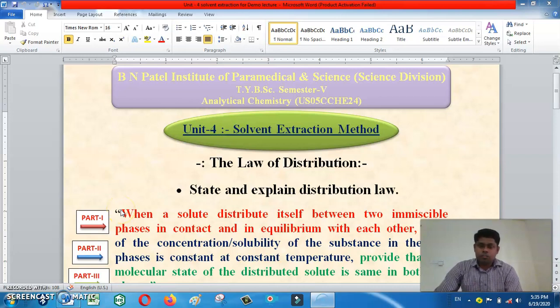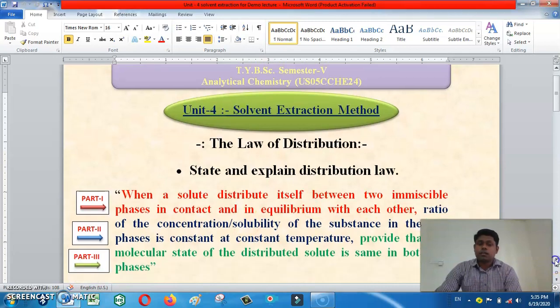Hello friends, today I am going to discuss with you the law of distribution. It is a part of solvent extraction method. First of all, the statement of law of distribution. It is also known as Nernst distribution law.